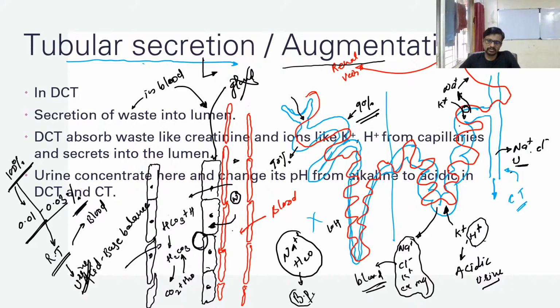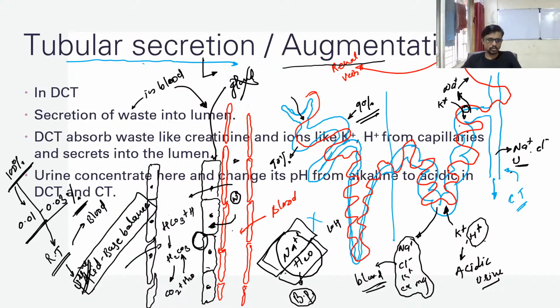Okay, so these are involved in the blood pressure, and this mechanism is necessary for acid base balance of the blood. Okay, which mechanism? HCO3 and H plus. This bicarbonate and the hydrogen ion are very necessary for the acid base balance of the blood, and this sodium and H plus concentration is required to maintain the blood pressure. Otherwise the blood pressure of our body will definitely be harmed.